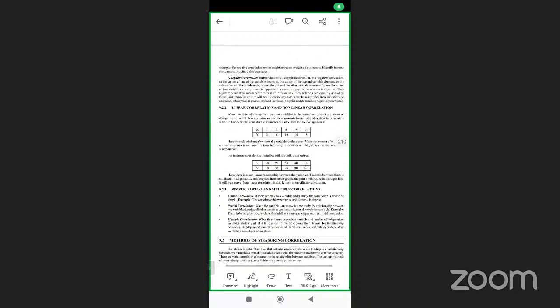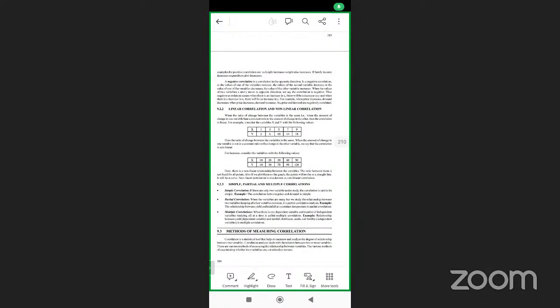Now, linear correlation and non-linear correlation. Here, in linear correlation, the ratio of the change between the variables is the same. The amount of change in one variable bears a constant ratio to the amount of change in the other. For example, consider the variables x and y. If the amount of change in one variable is not in a constant ratio, we say that the correlation is non-linear. If it is in the same ratio, that is called linear correlation.